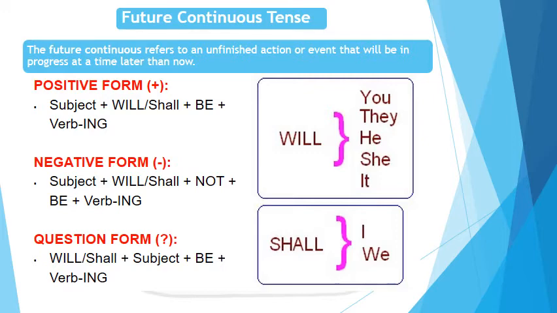Now I will tell you the use of will and shall. We use shall with I and we, and use will with all the remaining subjects like you, they, he, she, and it.